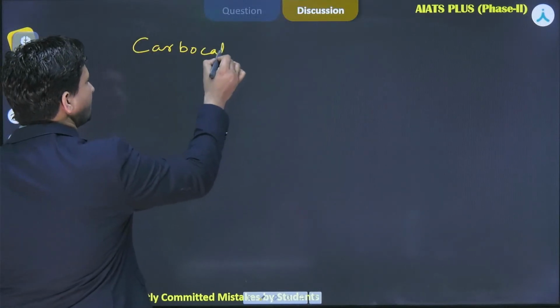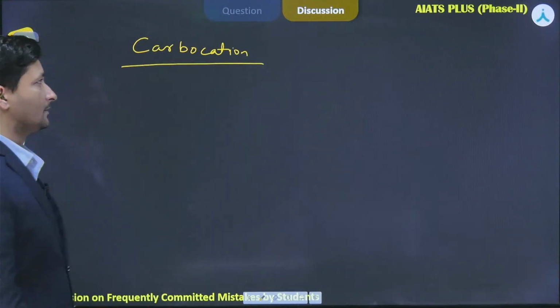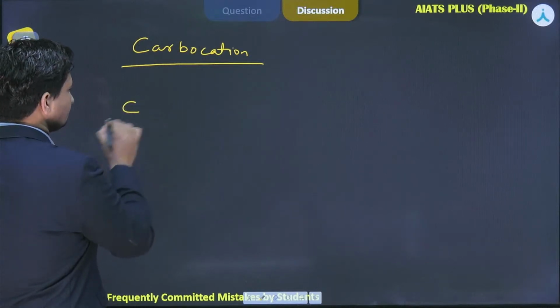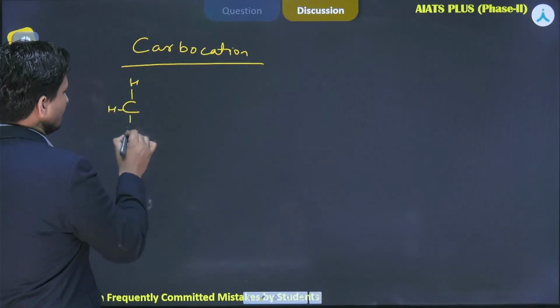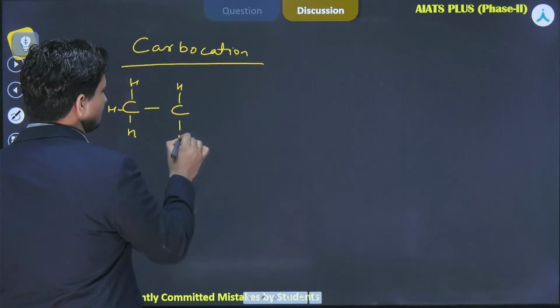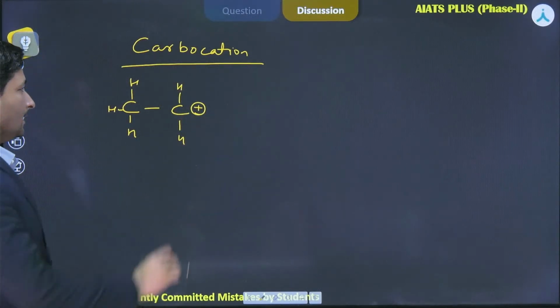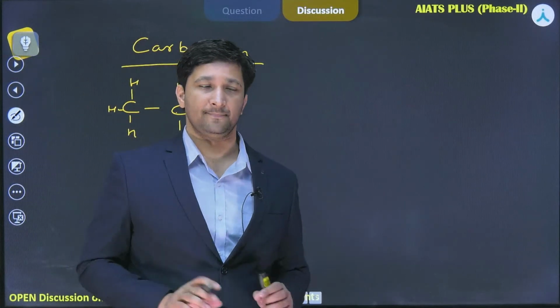Now, if a carbocation is there, a simple example I am taking: CH3, CH2 plus. Now you can see this carbon is sp2 hybridized and one p orbital is empty here.